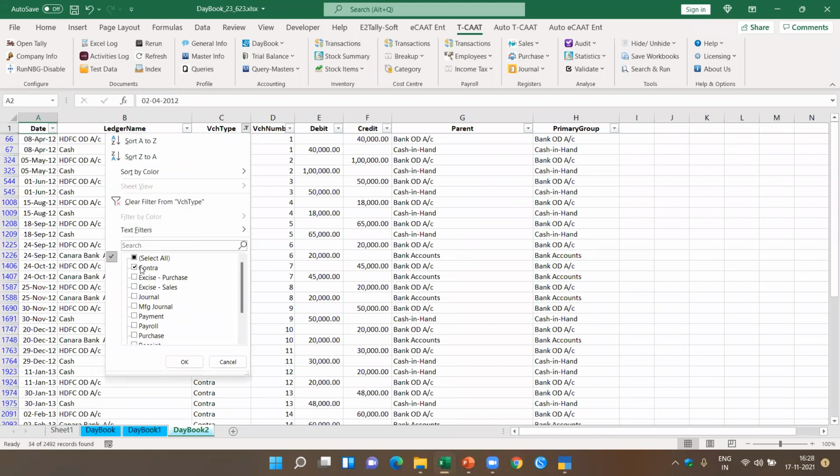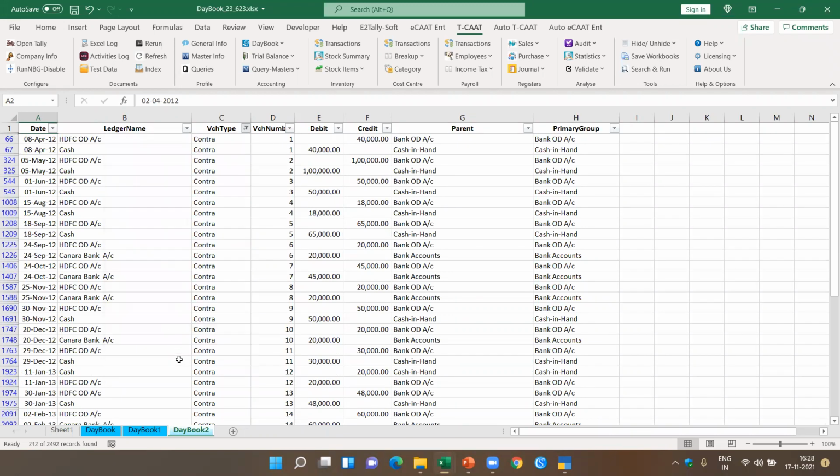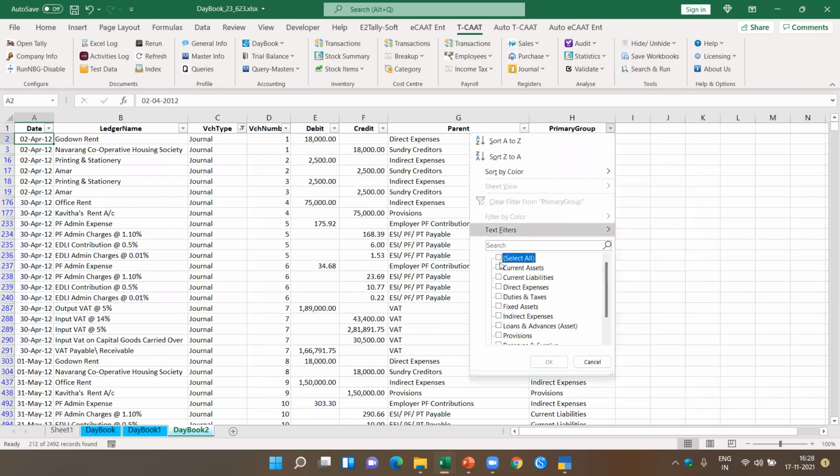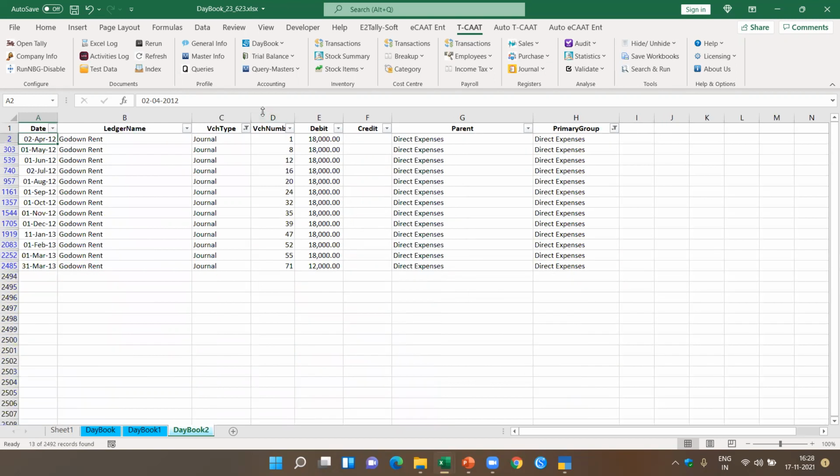Similarly, let's say I want to pick up transactions pertaining to journal. All the journal entries have been passed. When they are passed, I can get the list of complete journal entries. Not only that, now I want to know what are the journal entries which have been passed pertaining to, let's say, direct expenses. Okay, so I can analyze, these are all the expenses.